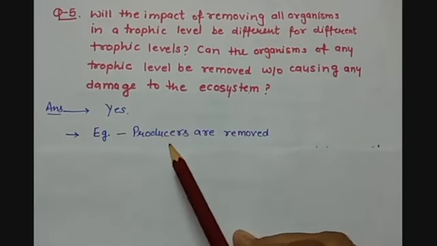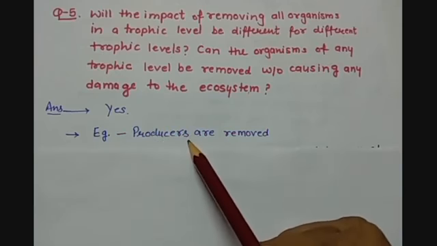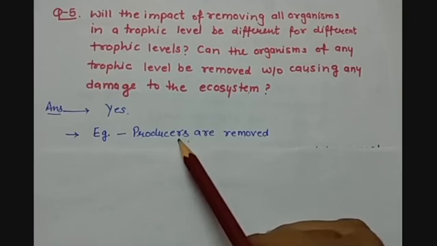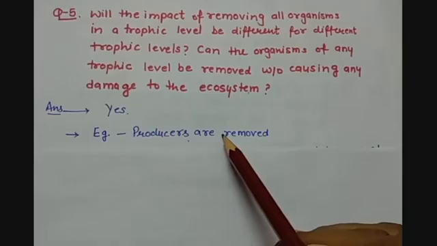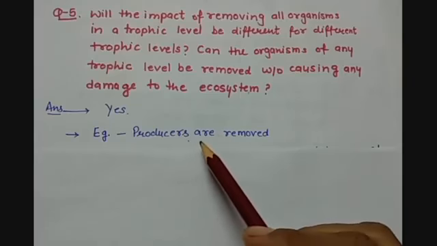we remove the producers from a food chain. So no food will be available, and it would result in the death of the organisms in all trophic levels. If the producers are not there or have been removed from the food chain, then no other organism which is dependent on those producers for their food will be able to live.